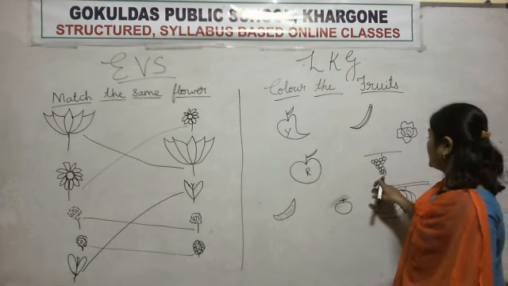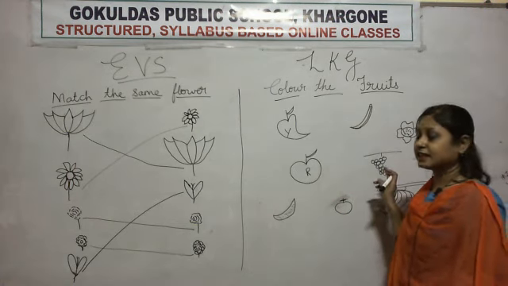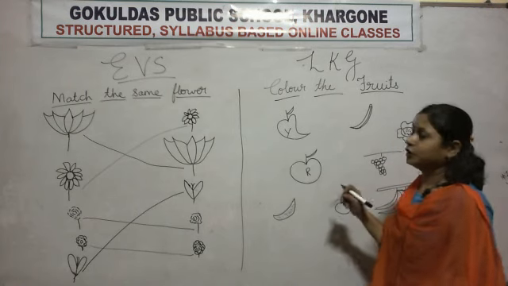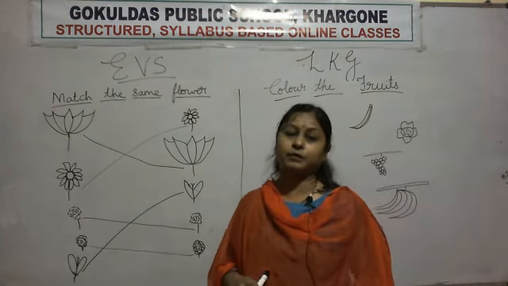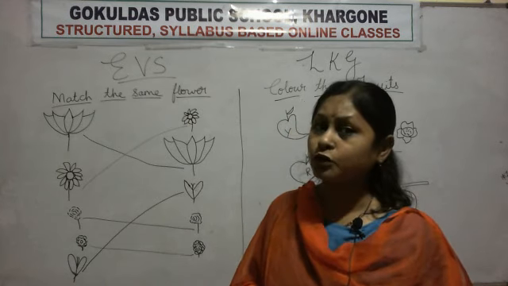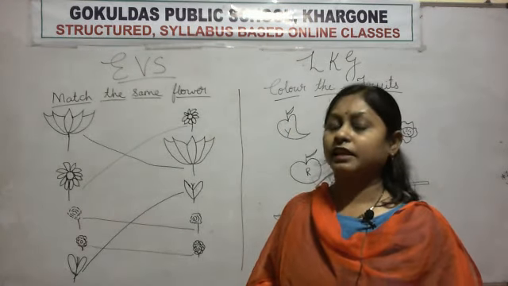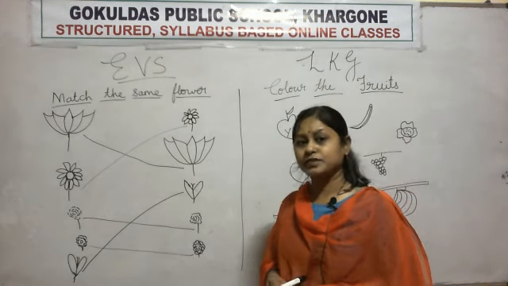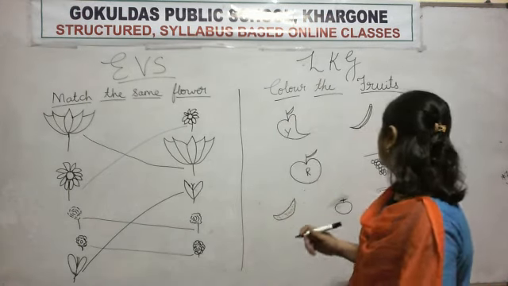Okay. What is this? This is grapes. Is it a fruit or vegetable? Grapes is a fruit. Okay.